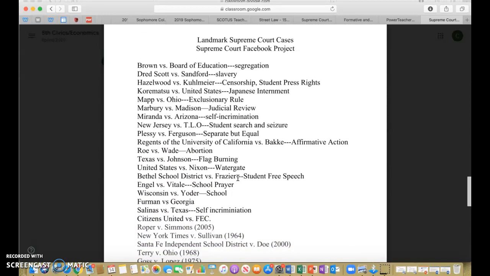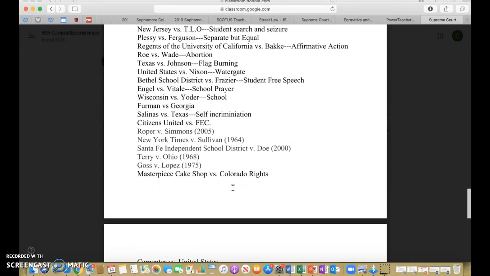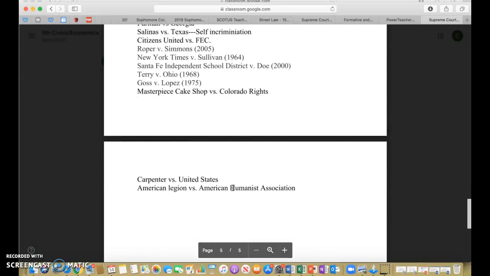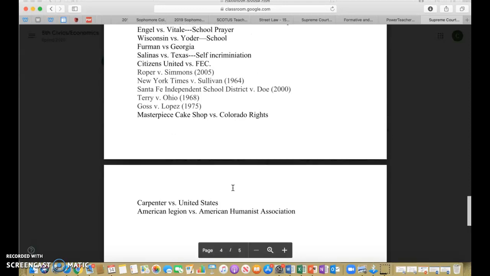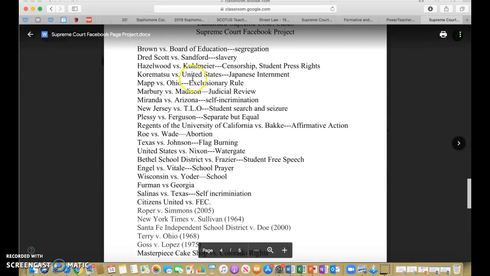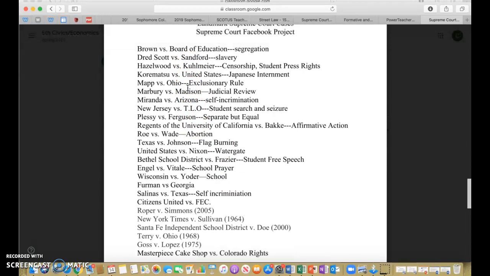Here are the cases. Now, some of you have already signed up for some cases, and so you need to check the comments to see what is still available and what's not. But I've put in all types of different cases here, ranging from student rights to abortion to same-sex marriage issues, gun rights. There's pretty much something that all people are going to find that they're interested in. Now, you probably want to do a little research. You want to do a quick summary of each case to find out if this is something that you're particularly interested in before you select it. You don't want to do something that you're not going to enjoy.